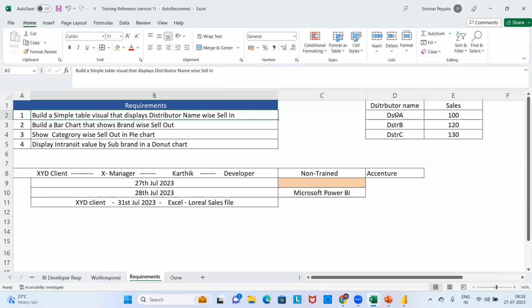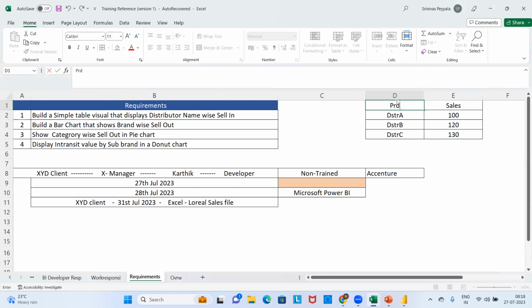Seema, so today Ashwini went to some DMart store. She purchased some products, PRD A, PRD B, and PRD C. Each product will have its own sale.